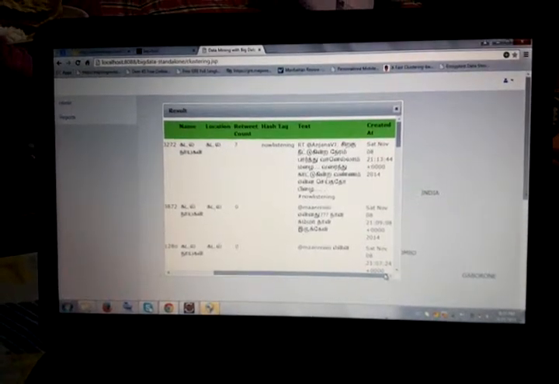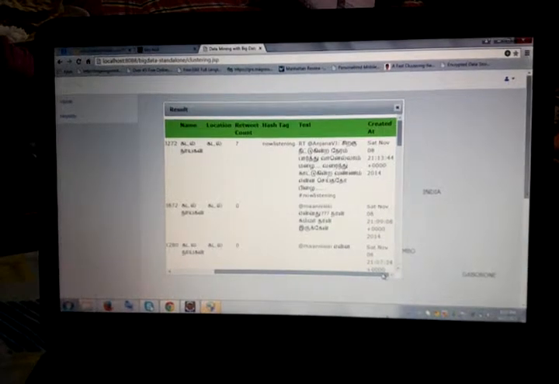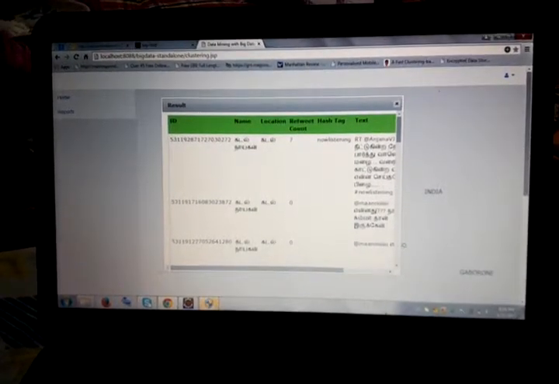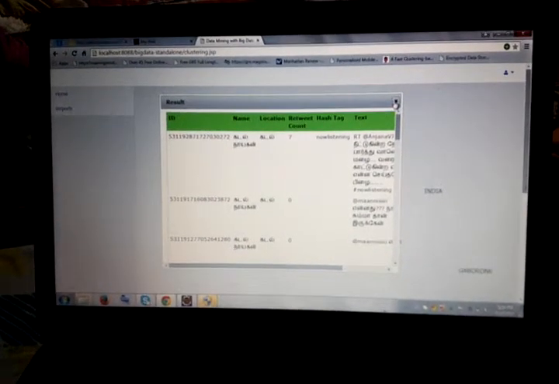In the code we have given a particular date, which is 8th November. The tweets which are present in the Twitter database on 8th November in the selected location are shown here. And using the retweet count, we can know what is the popular tweet on that particular day in that particular location, so that we can know the people's interest. And when we submit the location again, we'll get a different set of locations here.